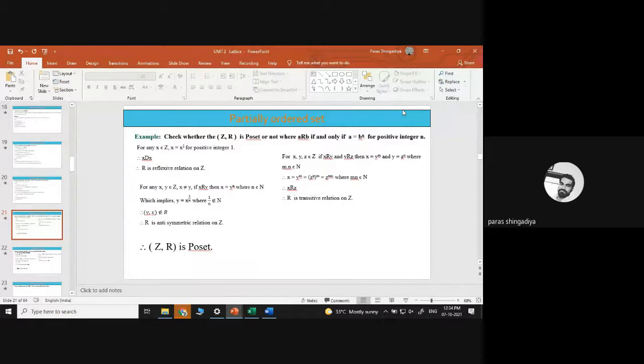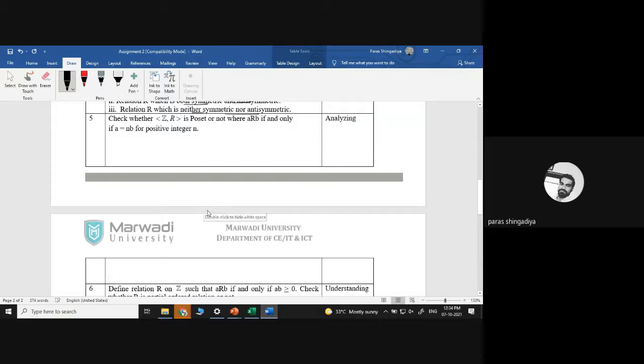So here you have to use nB: A is equal to nB. Same procedure, no change, we just use the proper form. Okay, so let's check it. First we'll prove the reflexive. We have the condition that (A,B) belongs to R if A is equal to nB, where n is a positive integer.